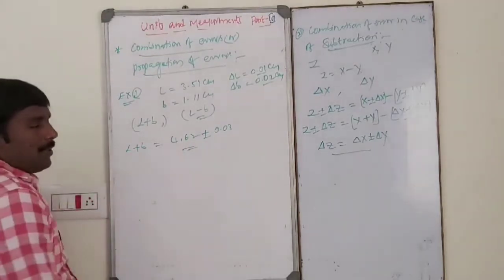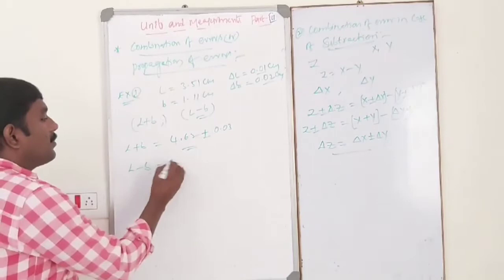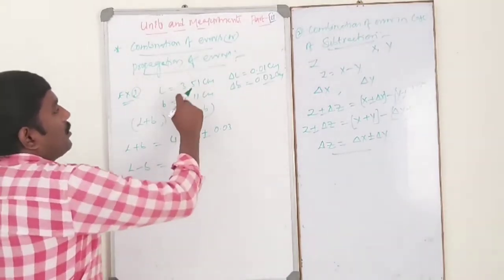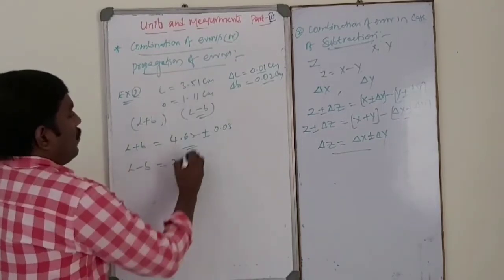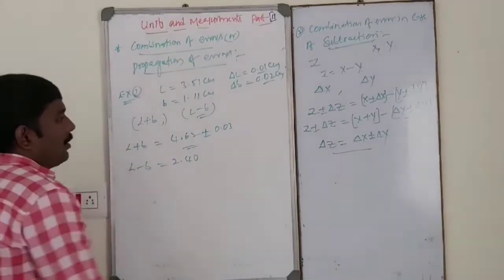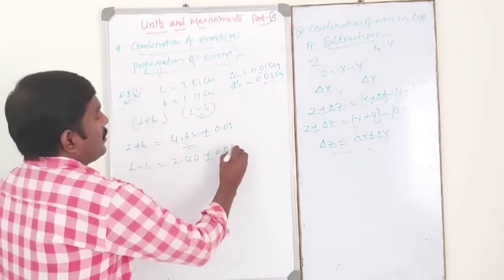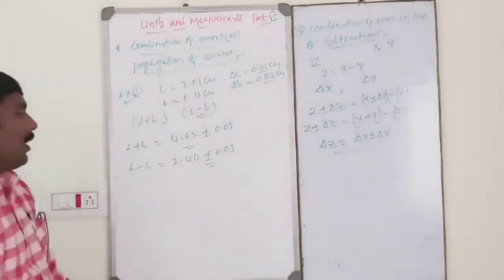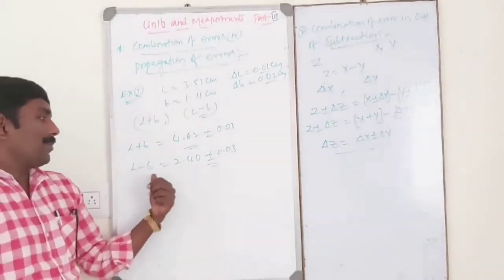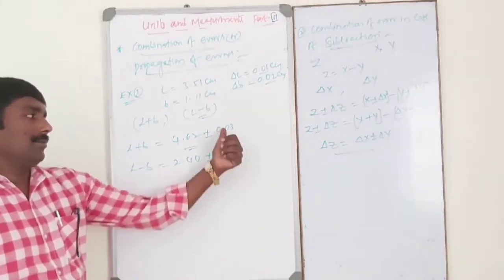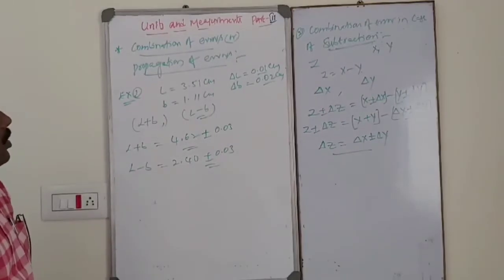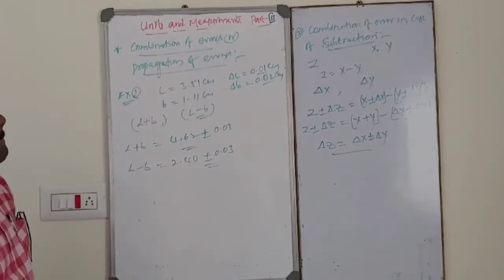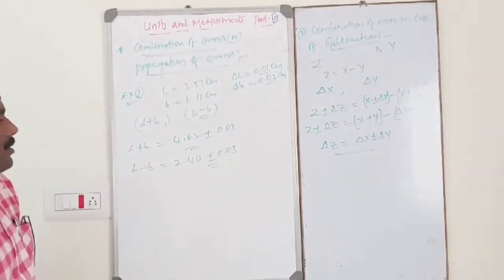This is L plus B. Similarly, L minus B, to subtract these two, is 2.40 plus or minus 0.03. So whether it is addition or subtraction, the errors are always added. This is the simple method to solve the addition of errors or the subtraction of errors. Okay, students.